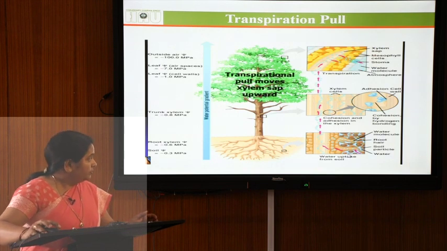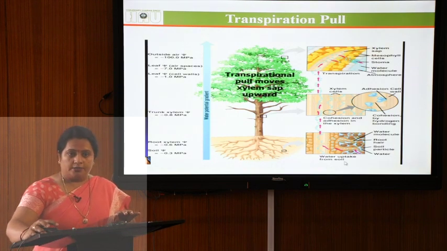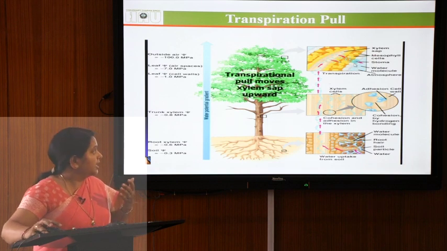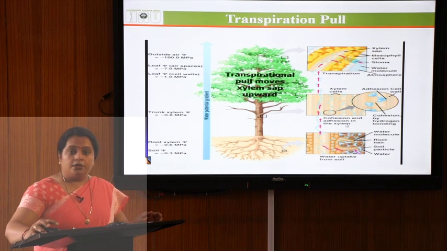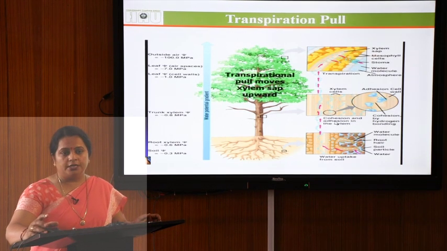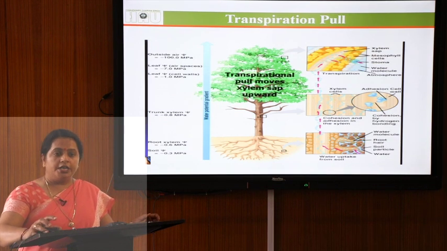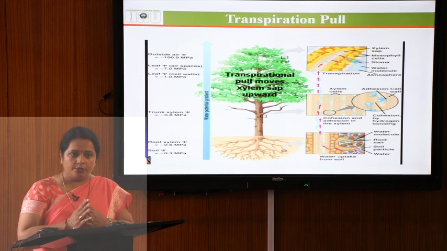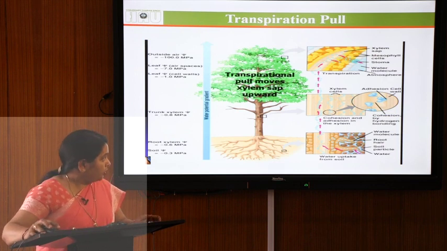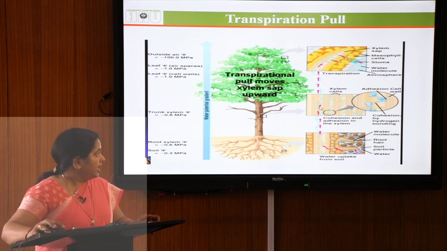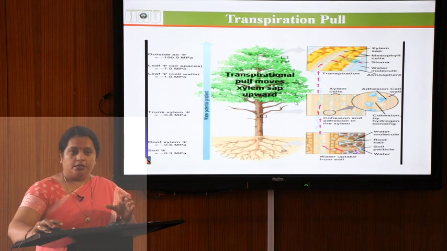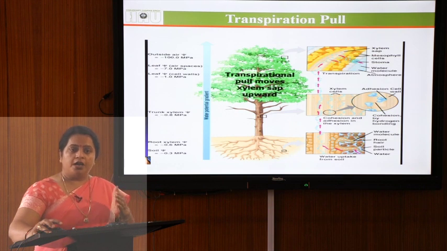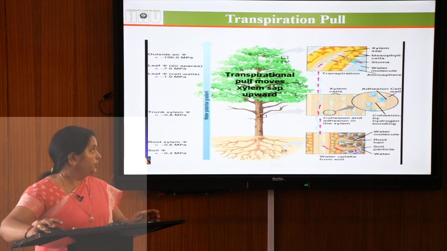So, when water is taken up from the soil, it goes to the xylem of the leaf through the xylem of the stem. It involves two forces, the cohesive forces and the adhesive forces. Cohesive forces make a strong bonding between the water molecules, or cohesion by hydrogen bonding, and the water molecules and the wall of the cell adhere to each other, forming the adhesive force between water and the cell wall of the xylem tissue.